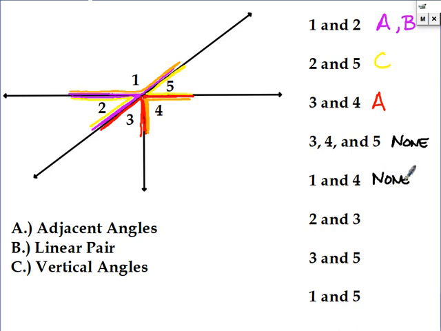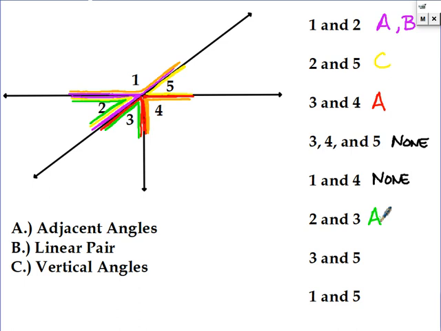Okay, I hope this isn't getting too jumbled, but let's look at 2 and 3. So 2 and 3 are adjacent. They do share a vertex and a side. They are not linear because they don't form a line, and they're not vertical either.